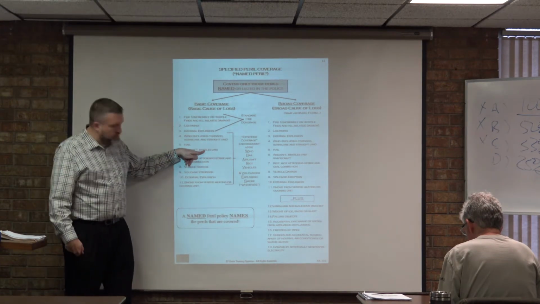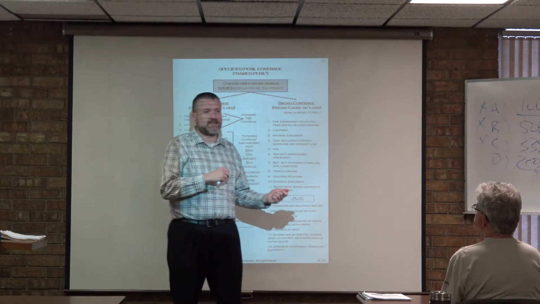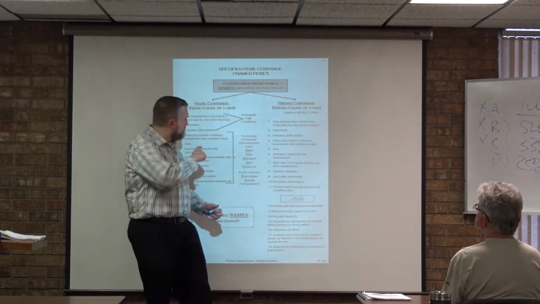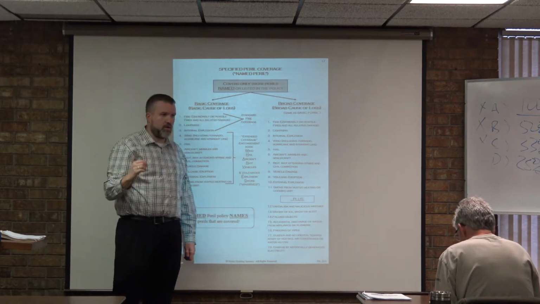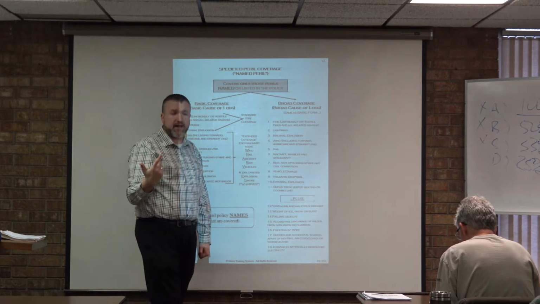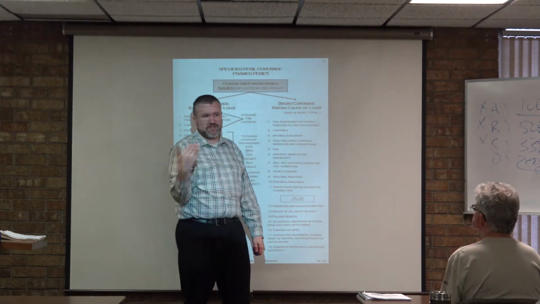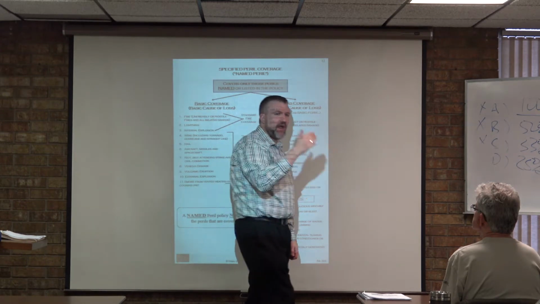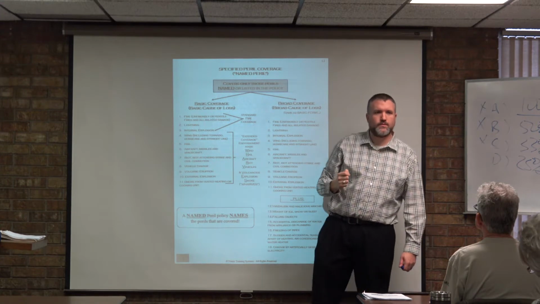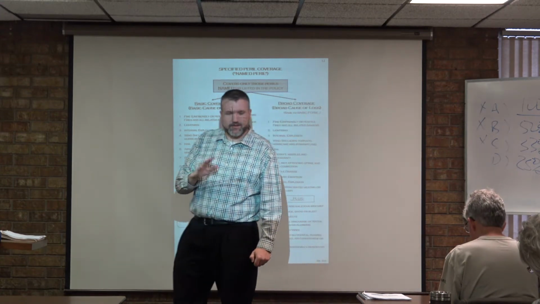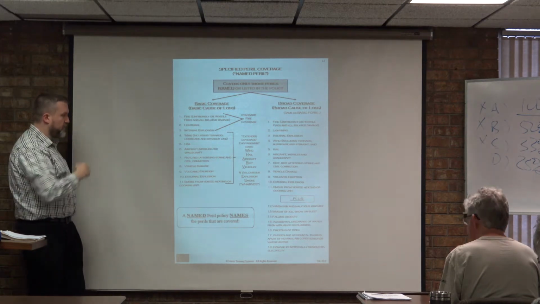Now, when you see this word missile, though, this may not be what you're thinking. This is not talking about a ballistic military missile. A missile in this definition is any item that is being projected toward your home. And the example that I want to use here is a baseball. Right? If a baseball is hit and it hits your property, damages a window, damages your house, that is determined to be a missile. Why? Because it was projected toward your home. Okay? Ballistic missiles, that's not what we're talking about here. We're talking about any item being projected toward your home.